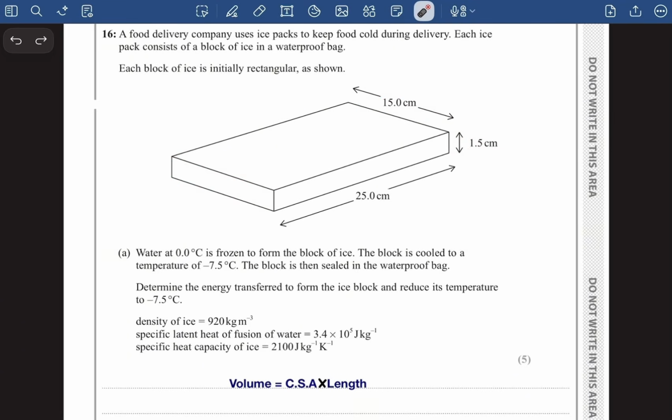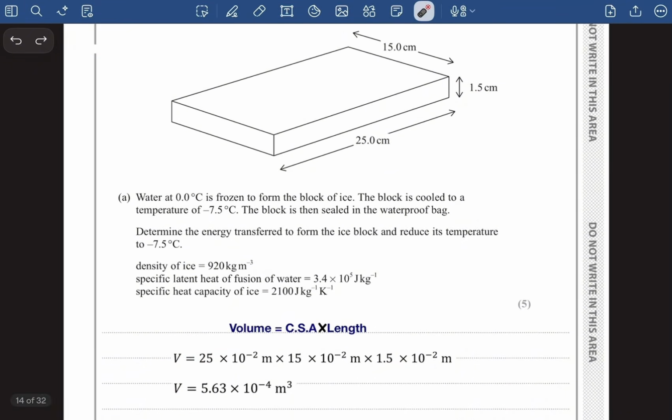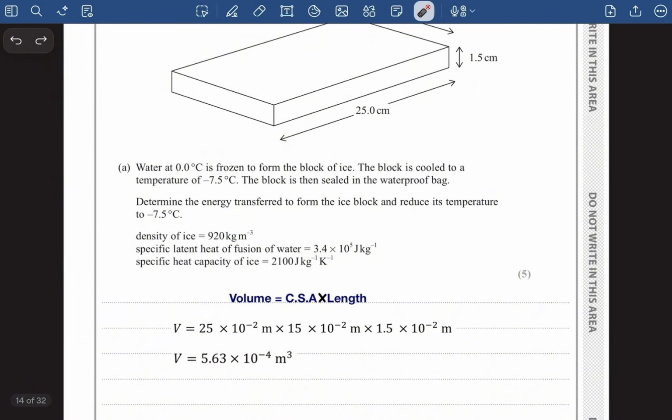So 15 × 10^-2 multiplied by 1.5 × 10^-2, and along with that cross-sectional area I'm going to multiply this length. So the length multiplied with the cross-sectional area gives me my volume. And as I have calculated my volume, the value will be 5.63 × 10^-4 meter cube. So now I've got my volume and I have also got the density. Using both of them, I can calculate my mass. As I know, density is equal to mass by volume and mass is equal to density times volume. And I've got the mass of the ice as 0.518 kilogram.